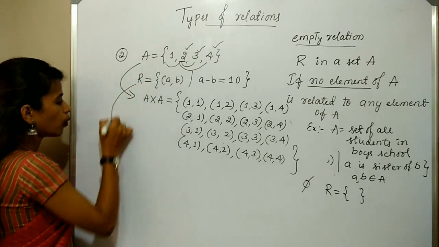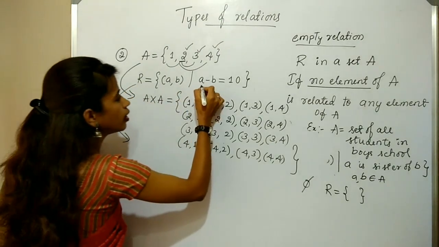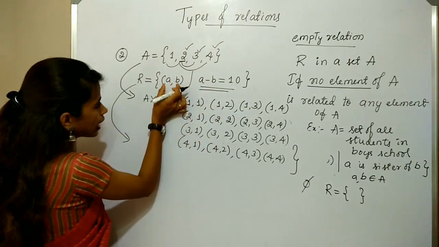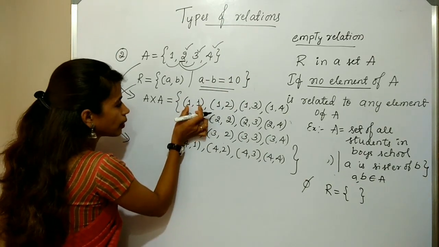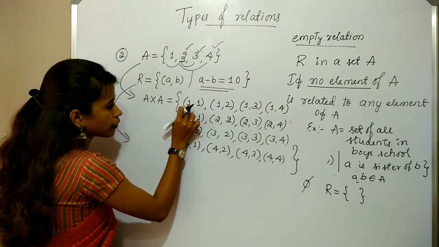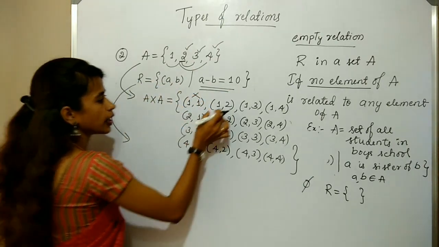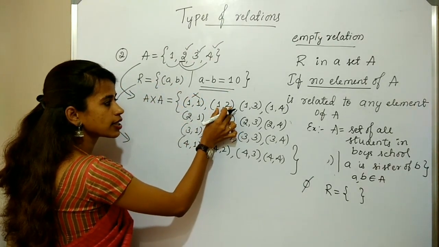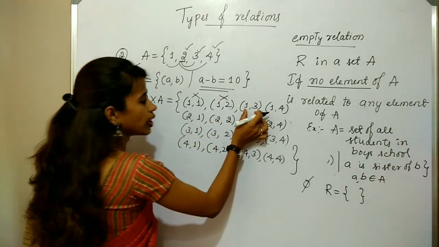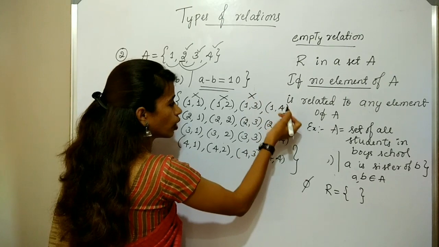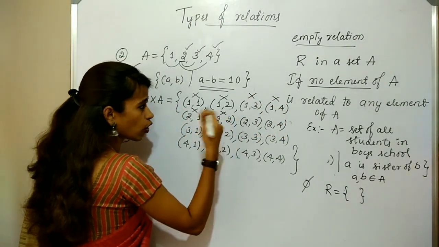Okay. So now our relation is a subset of the Cartesian product. Here define the relation such that A comma B whose difference must be 10. Here I am taking 1 and 1. The difference of 1 and 1 is what? 0, not 10. If I take 1 comma 2, the difference of 1 and 2 is 1. So not 10. 1 and 3 also not 10. 1 and 4, 2 and 1. The difference of 2 and 1 is 1, not 10.